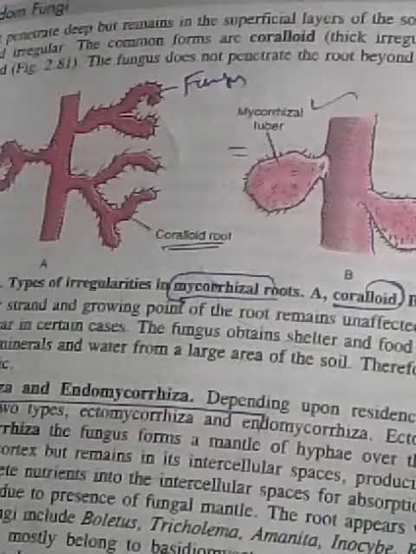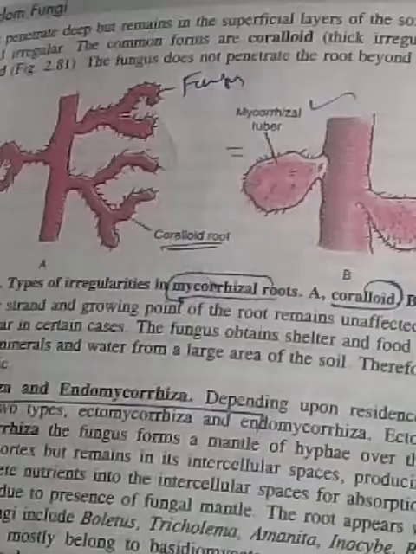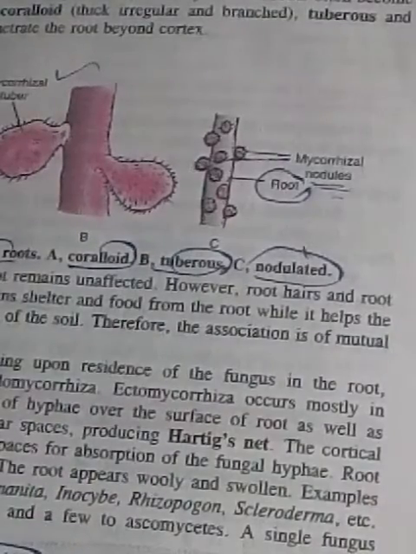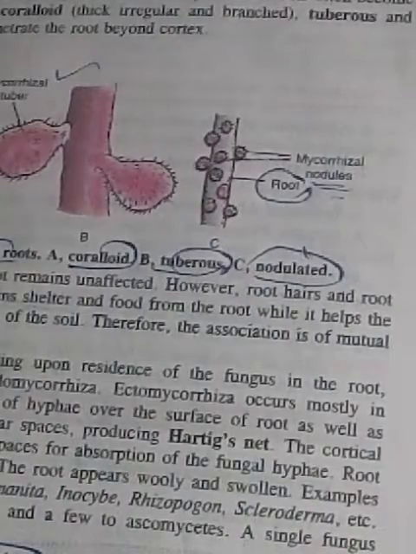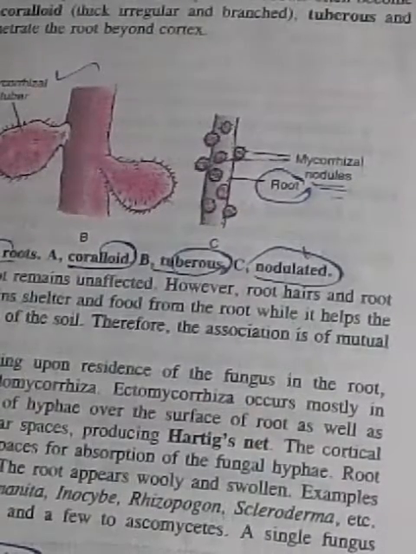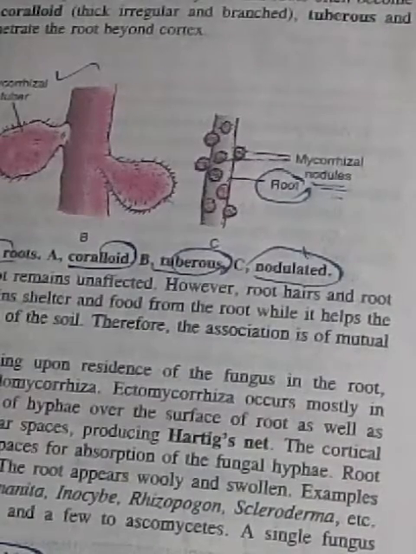In the nodulated mycorrhiza, the nodules are formed in the roots. So the endomycorrhiza is called VAM. VAM is vesicular arbuscular mycorrhiza. I repeat, vesicular arbuscular mycorrhiza, endomycorrhiza. About 80% of the mycorrhiza are endomycorrhiza. So today's questions are very important from the examination point of view.